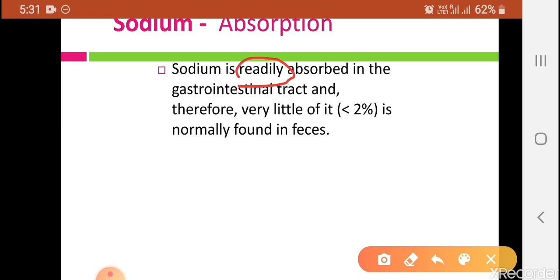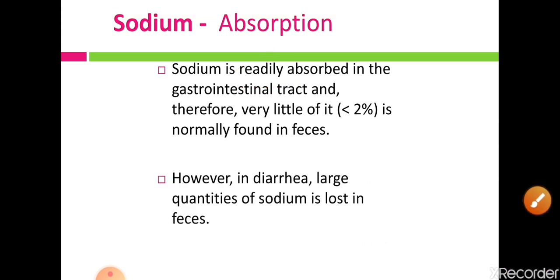So sodium is easily absorbed in the gastrointestinal tract, so very little of it, less than 2%, is normally found in feces. However, in diarrhea, large quantities of sodium are lost in the feces. During gastrointestinal disorders such as diarrhea, sodium excretion through feces is increased along with the water.